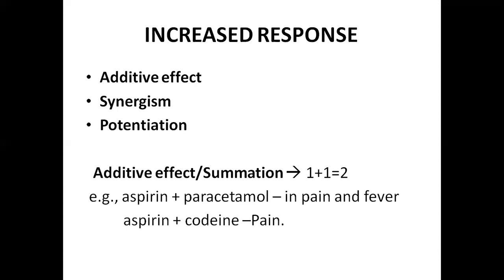These aspirin and paracetamol, the mechanism of action is the same. They inhibit the COX enzyme. The second example is aspirin and codeine in treating pain. The mechanism of action of aspirin is that it inhibits the COX enzyme, whereas codeine is an opioid analgesic. It acts through the opioid receptors. So if two drugs have different mechanisms of action, it is known as summation.